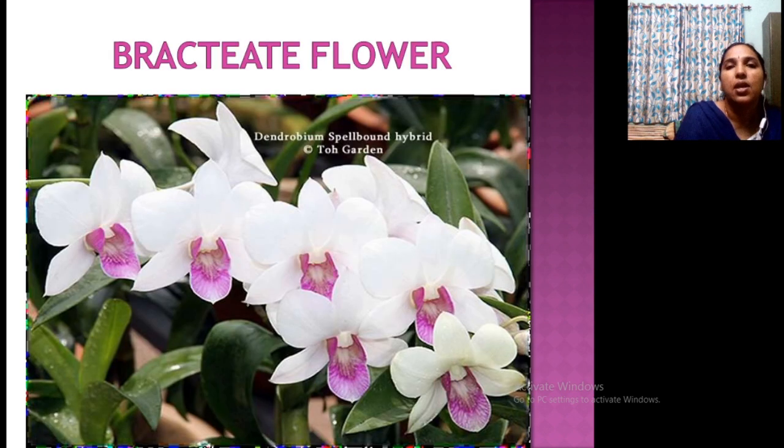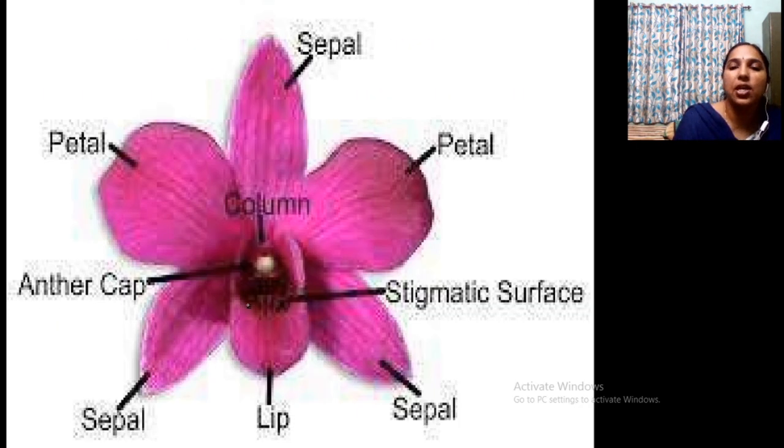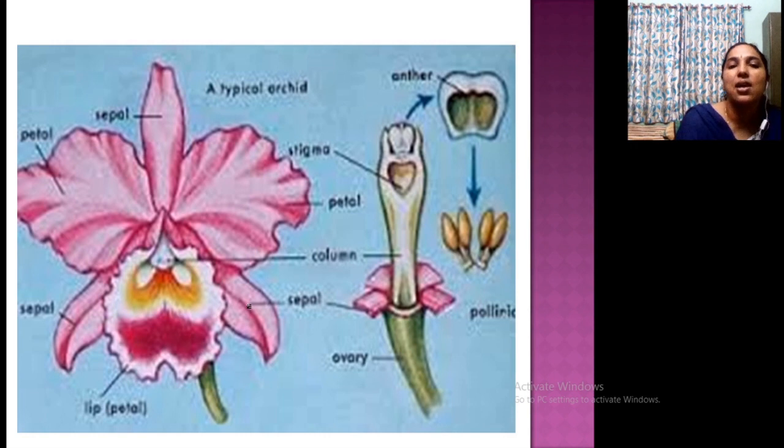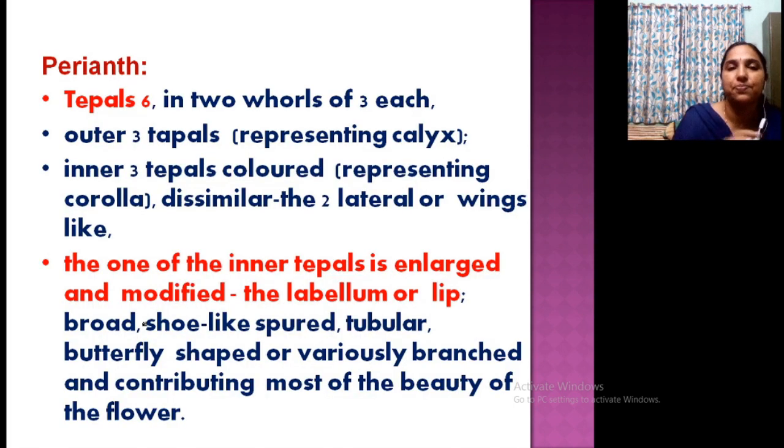Okay. So these are the bracteate flowers, Dendrobium. See the appearance of orchid flowers, sepals, petals, stigma, everything that I will discuss in the next slide. This is a typical orchid flower. You can see here petals are there, sepals are there. This is a sepal, this is a petal. And this is a combination of androecium and gynoecium that combine together into some different structures. This is the most attractive part. Okay, how this is formed we will discuss.